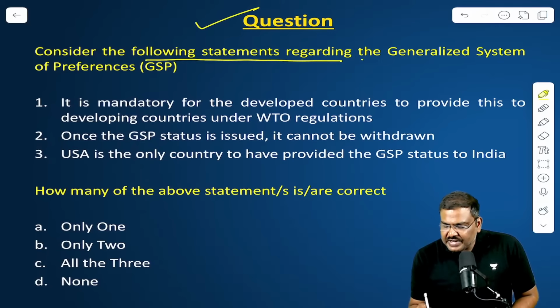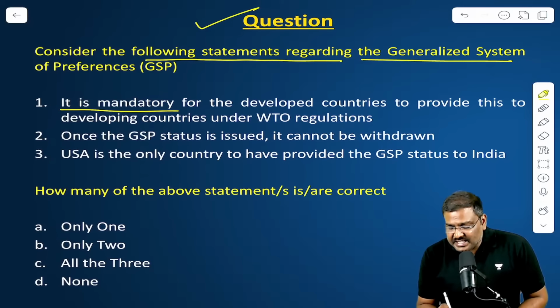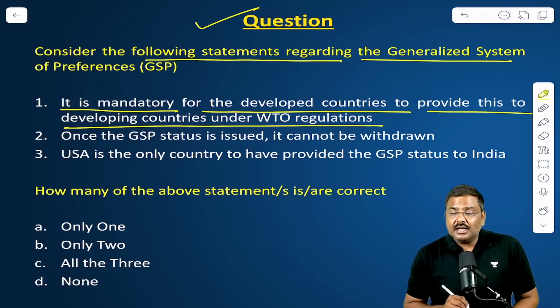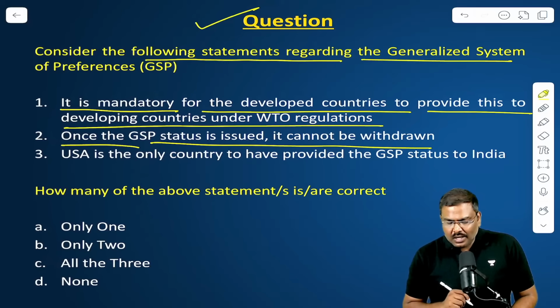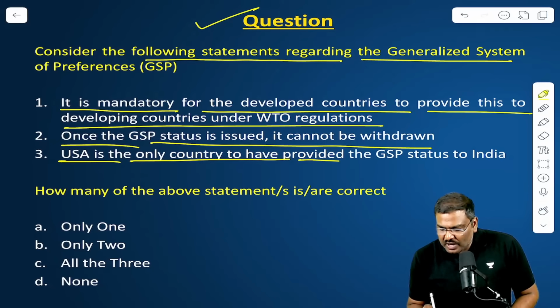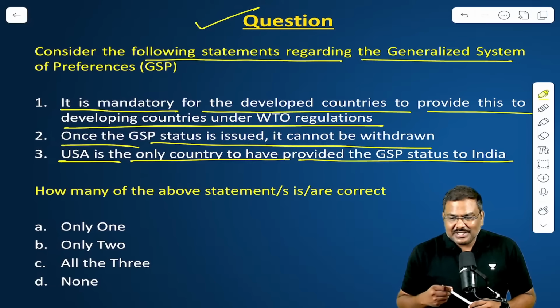Consider the following statements regarding the Generalized System of Preferences. One: it is mandatory for the developed countries to provide this to developing countries under WTO regulations. Two: once the GSP status is issued, it cannot be withdrawn. Three: USA is the only country to have provided the GSP status to India. How many of the statements are true?